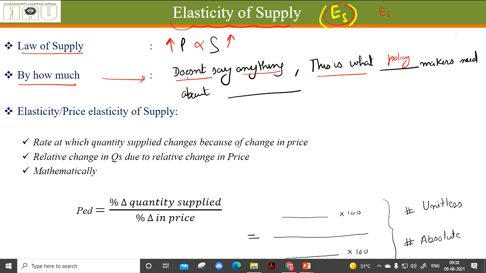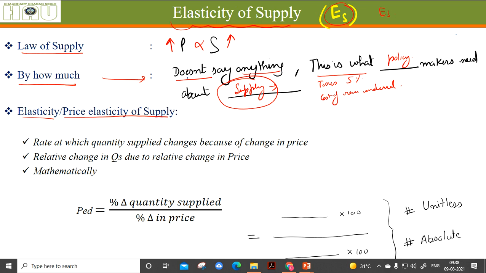This is what policy makers need to know about supply. That is, what are going to be the changes in supply when we increase the taxes by, let's say, 5%, or when we increase the cost of raw material. So this is what is important for the policy makers. What is the quantum of change in the supply when we do anything? This is told by elasticity, or price elasticity of supply.